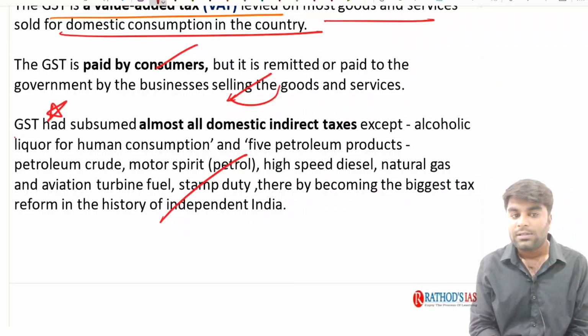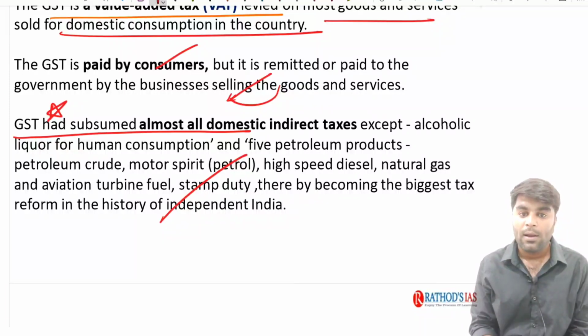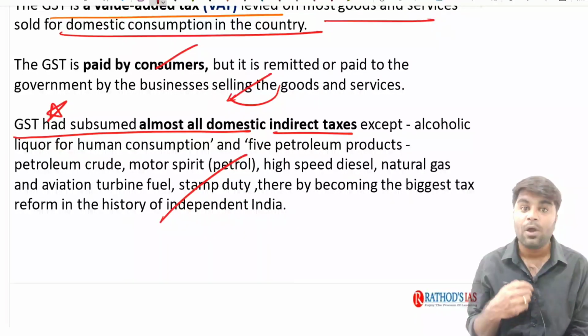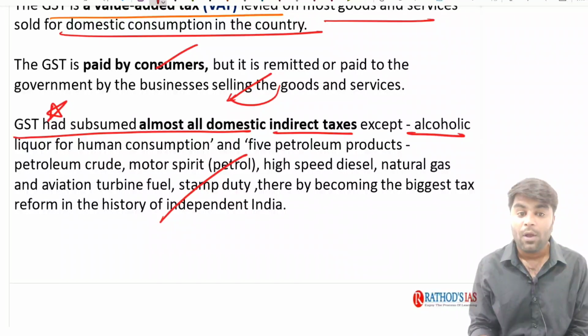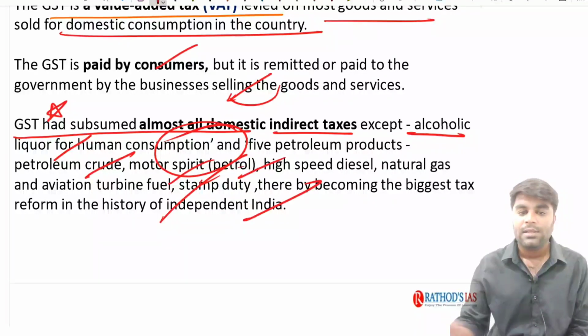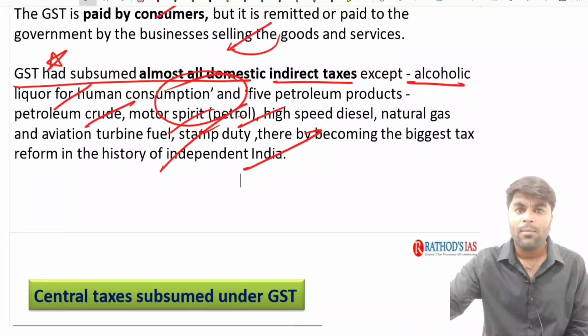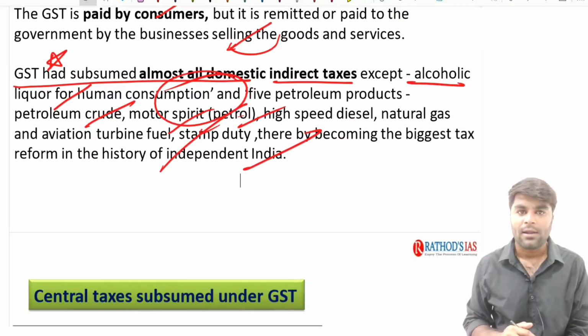See, GST has subsumed almost all indirect taxes. It has subsumed almost all indirect taxes except alcoholic liquor for human consumption and petroleum products. Currently GST is not being imposed on petroleum products, and on the rest of the alcohol based consumption products also GST is not currently being imposed.